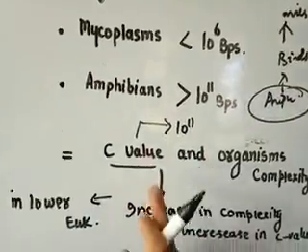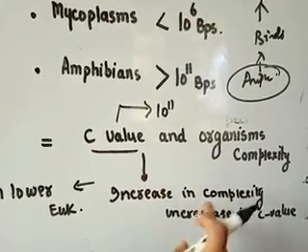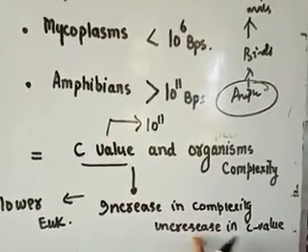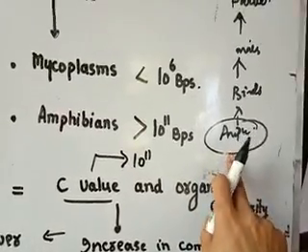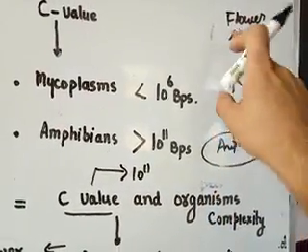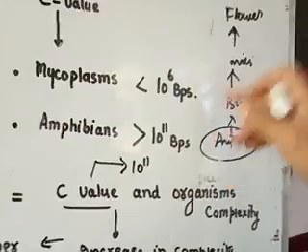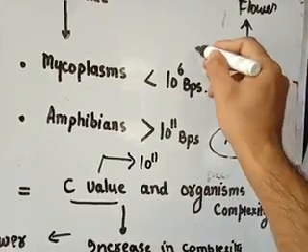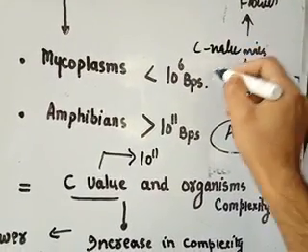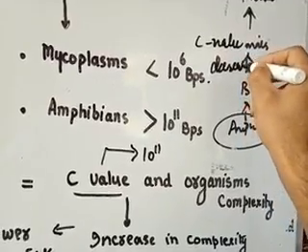That means in the lower eukaryotes there is an increase in complexity and an increase in the C value, but in the higher eukaryotes, from the amphibians up to the mammals or the flowers, complexity increases but the C value decreases.